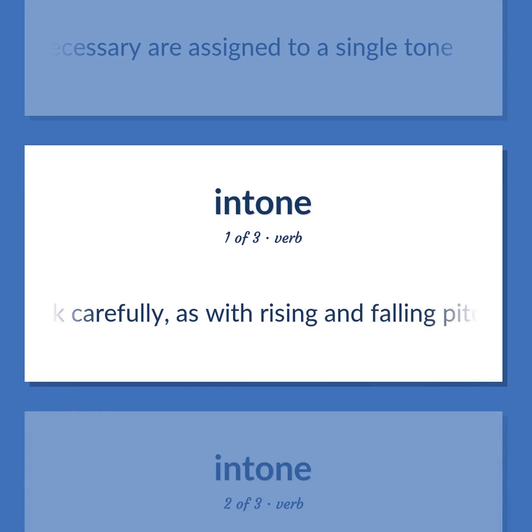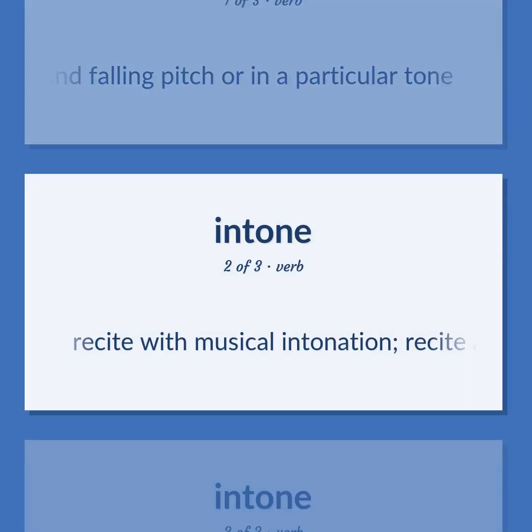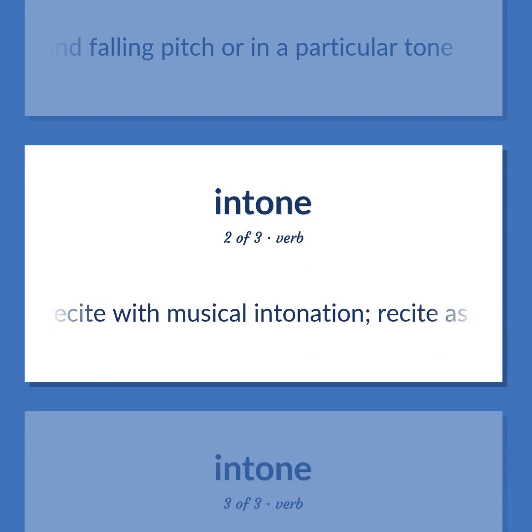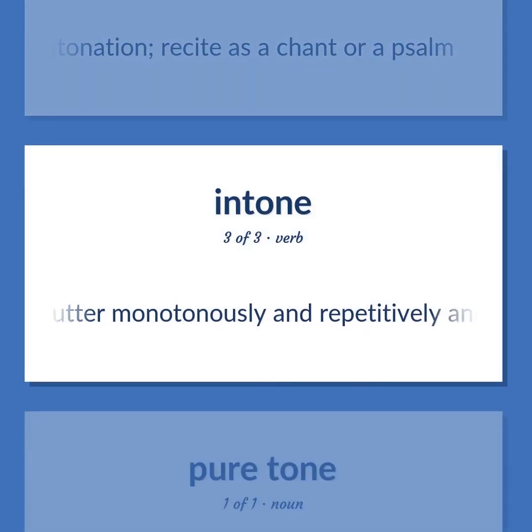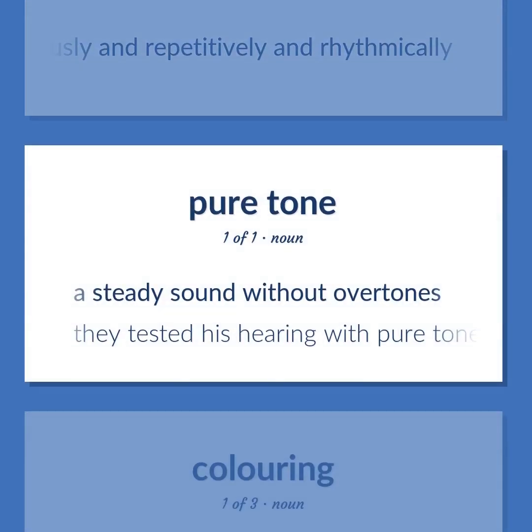Speak carefully, as with rising and falling pitch or in a particular tone. A steady sound without overtones. They tested his hearing with pure tones of different frequencies.